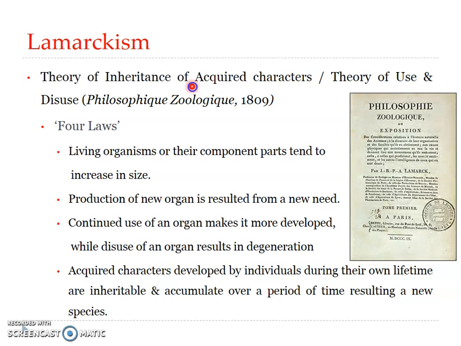Lamarckism was actually the theory of inheritance of acquired characters. It was put forward by Jean-Baptiste de Lamarck, who was a French biologist and is considered to be the founder of the first complete theory of evolution.